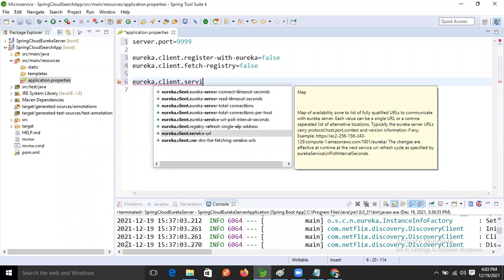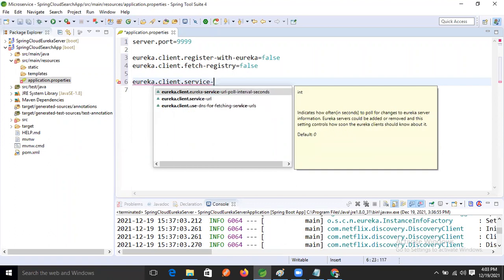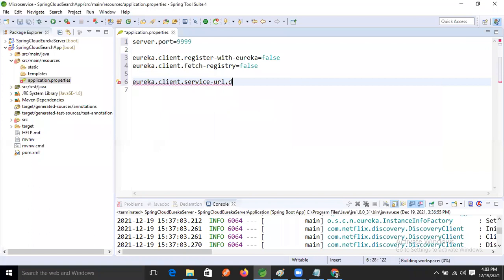Server URL is there, right? Yes, service URL is there, but why is the default zone not there, right? Default zone, right? But here the thing is going good, right?